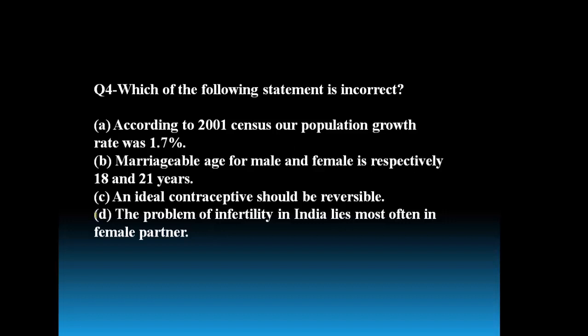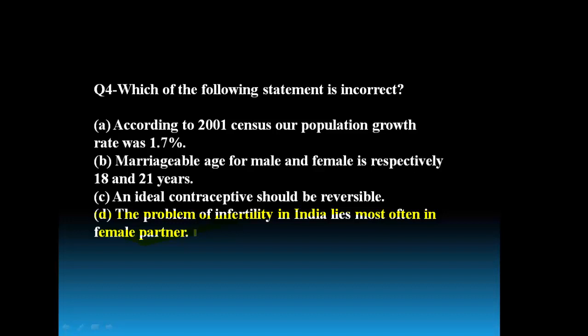Here the first three statements are the correct statements. The incorrect statement given is: the problem of infertility in India lies most often in the female partner. This is the wrong statement because infertility problems cannot be generalized.